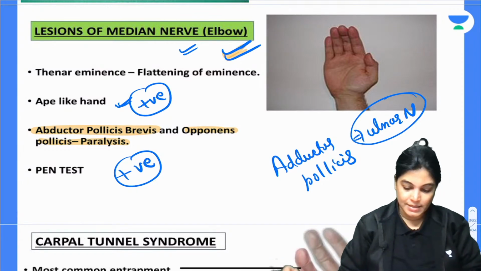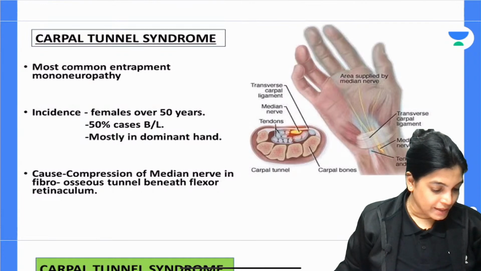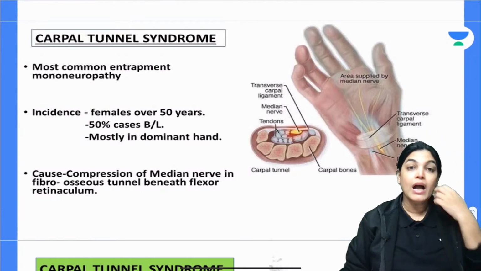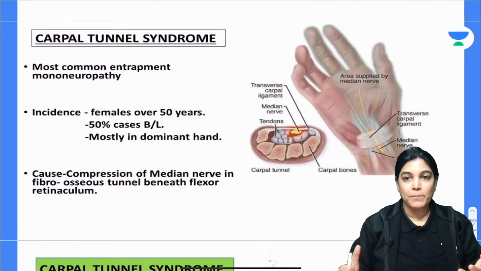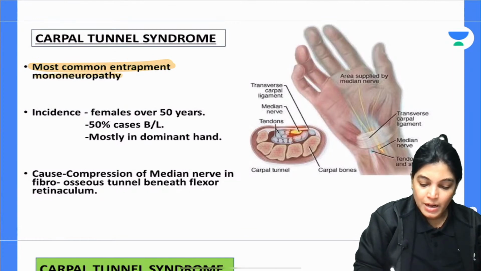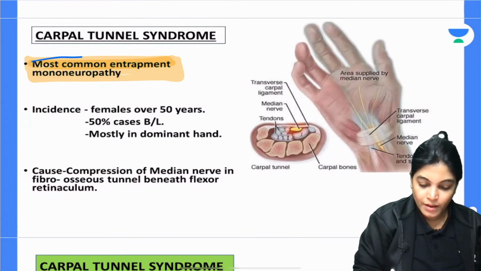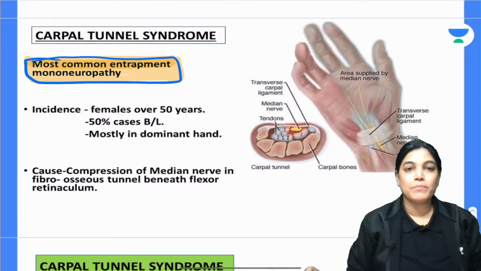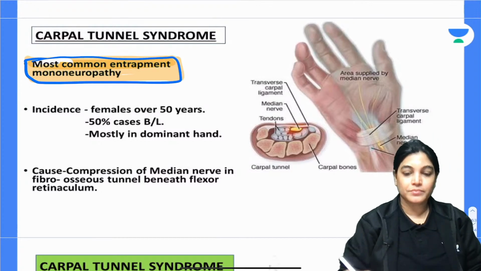Okay? Yes, carpal tunnel syndrome. One of the students from the very beginning is telling about carpal tunnel. Carpal tunnel syndrome is an entrapment syndrome, meaning the median nerve is compressed. Carpal tunnel syndrome means it is median nerve compression. In other words, it is a case of median nerve compression. Got it? It is a case of median nerve compression. ठीक है?